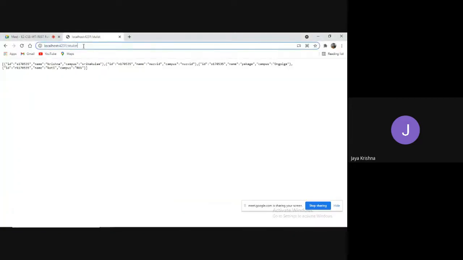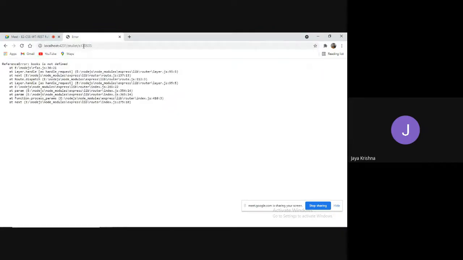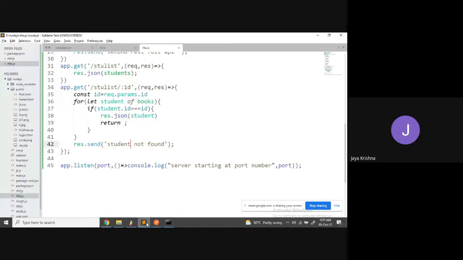For example, S170535. This is not defined. Oh god, where is that?